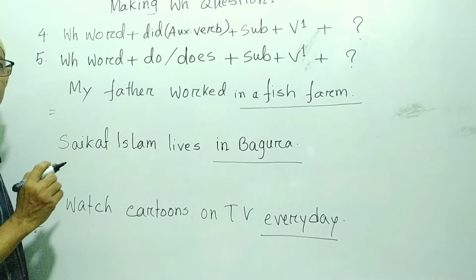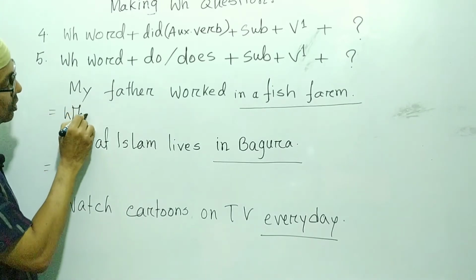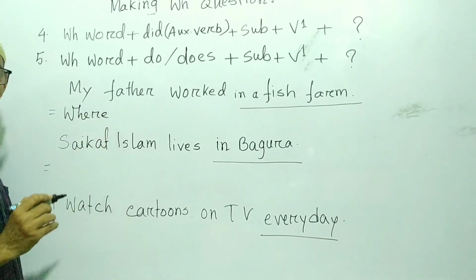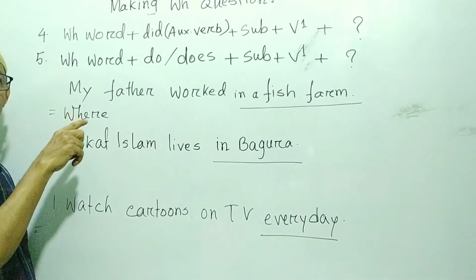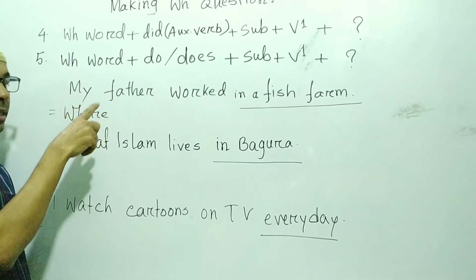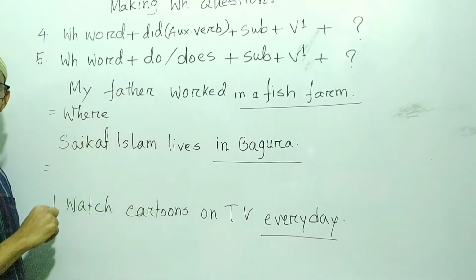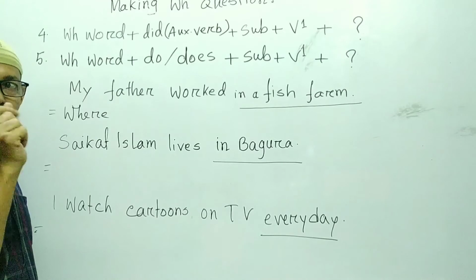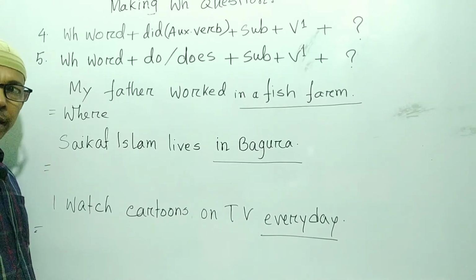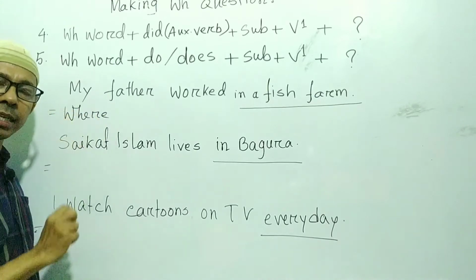So what will the WH word be? Yes, the WH word will be where. So write here, where. Then I have told you that you have to find out whether there is any auxiliary verb in the sentence or not. Here you can see there is no auxiliary verb in the sentence. Then you have to bring three auxiliary verbs: do, does, or did. Then you have to think, which one will I take for this sentence?